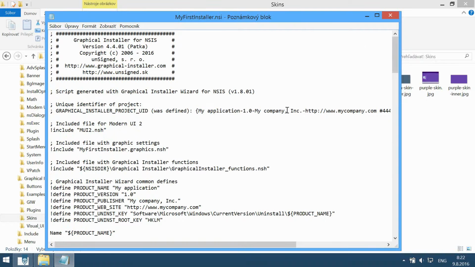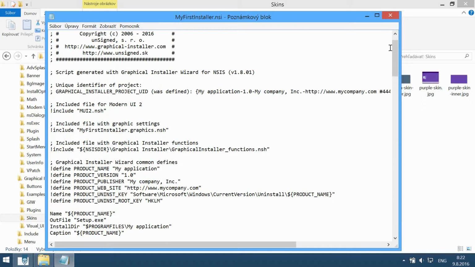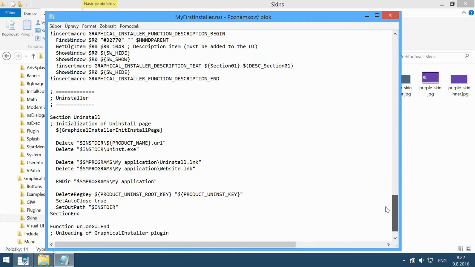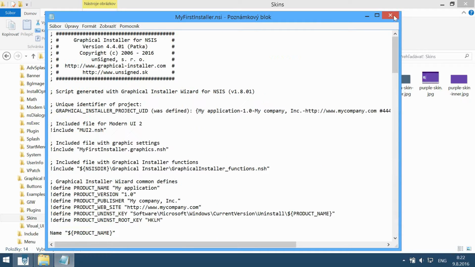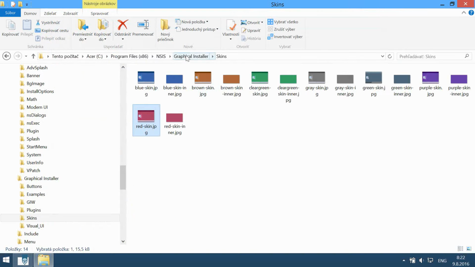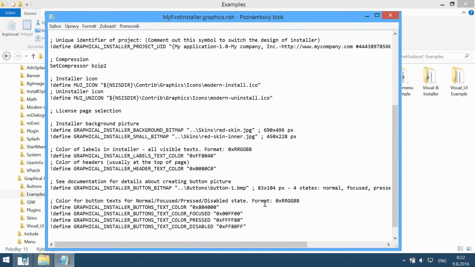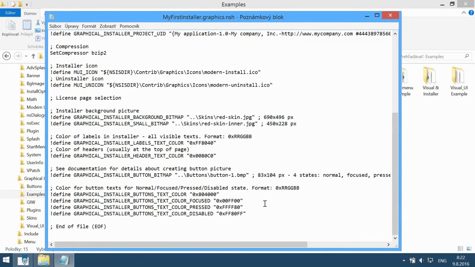I don't have any editor for this, so it's open in the notepad. You can close it and navigate to the location, examples, my first installer and graphics. The graphics file contains the design of the installer, where the colors, the pictures and everything is defined.